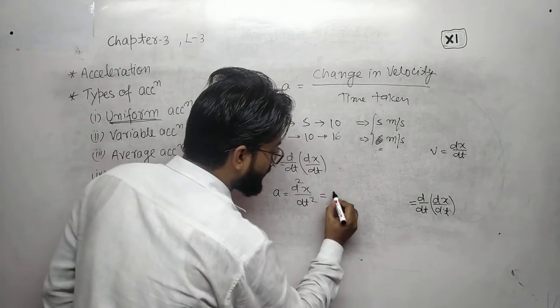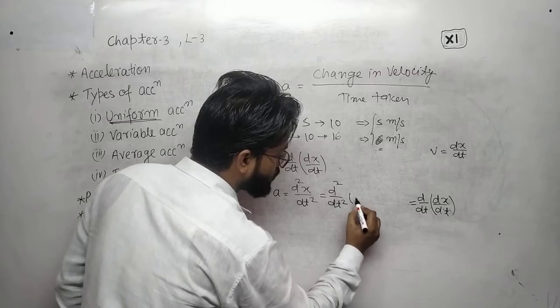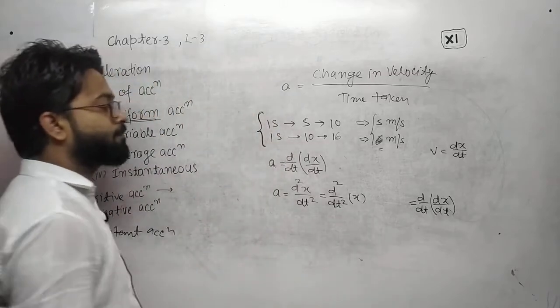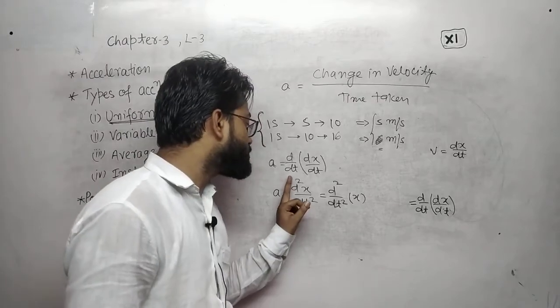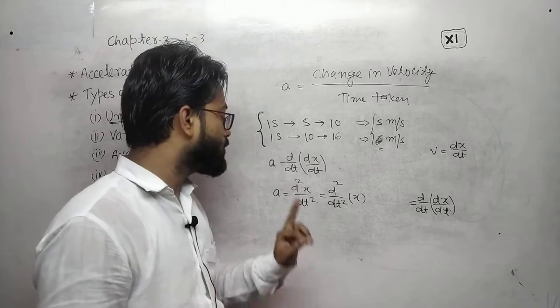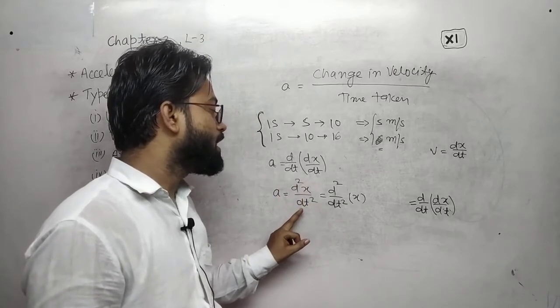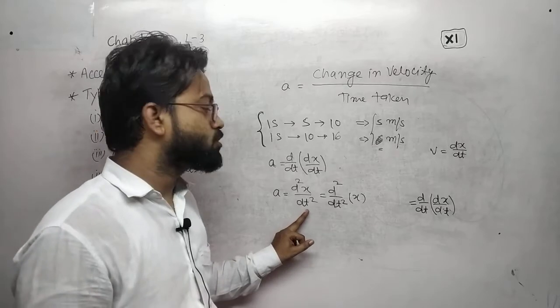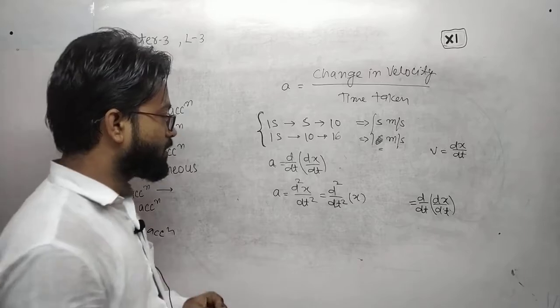Or in this way, d square upon dt square of x. Hope you are understanding. You can read it as d square x upon dt square.